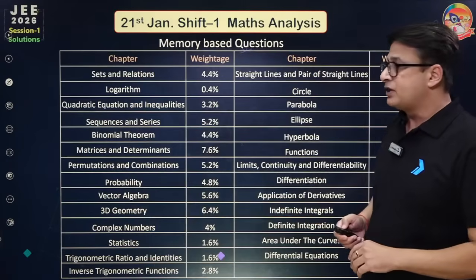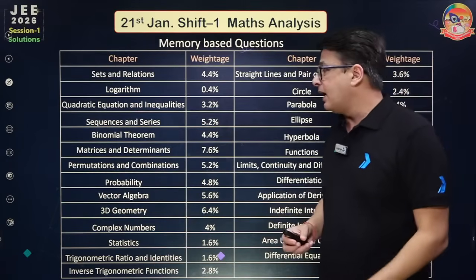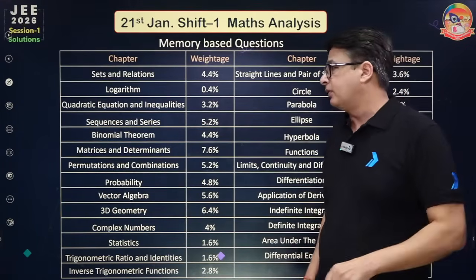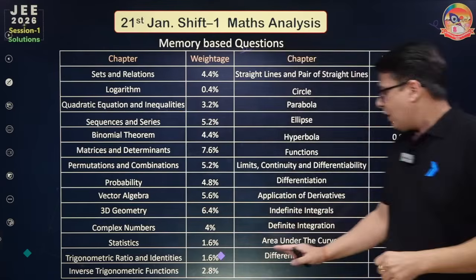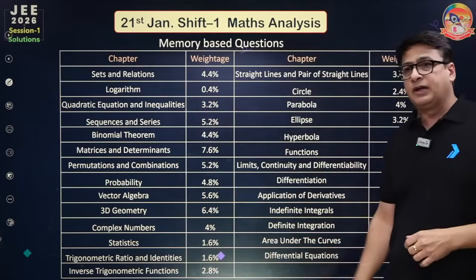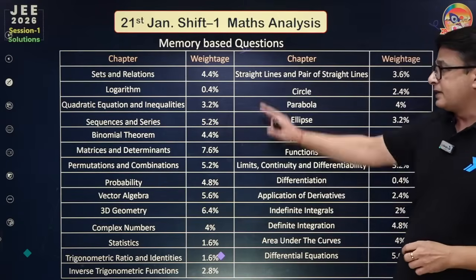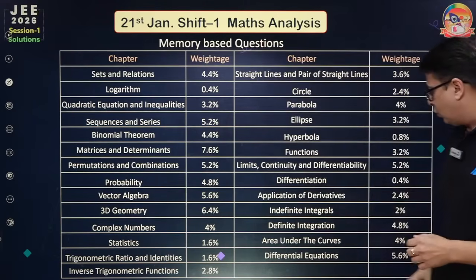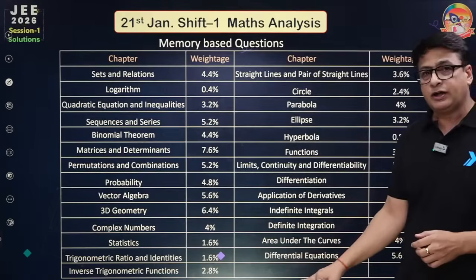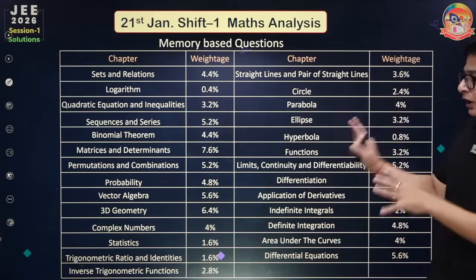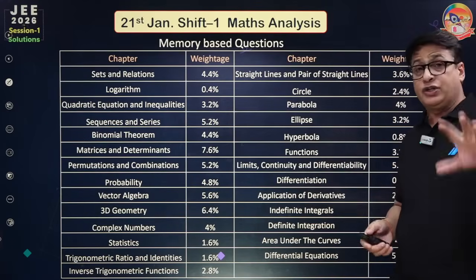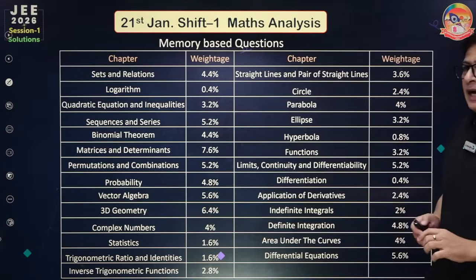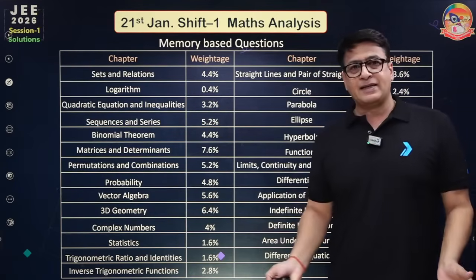Let's see from which chapters the questions were asked and the weightage of each chapter. Almost all chapters were covered in this exam, with weightage of 4.4 to 5.6 in the different chapters. All the chapters have one question in JEE Main 2026, and there is no surprise in this exam.